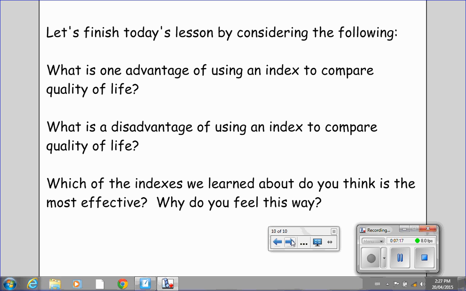So let's finish off today's video by considering the following. What is one advantage of using an index to compare quality of life? What is a disadvantage of using an index to compare quality of life? Which of the indexes we learned about do you think is the most effective? Why do you feel this way? Lots of questions on this video, so make sure that you do put this video on pause so you can consider your answers to these questions, which we will discuss in tomorrow's class.